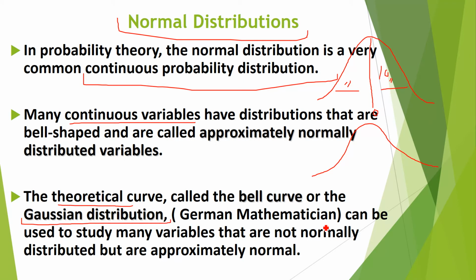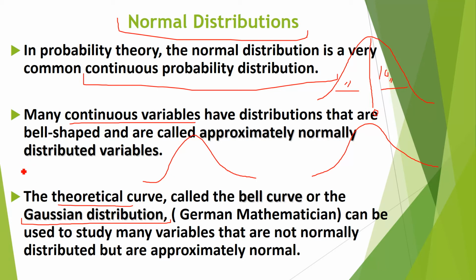Gaussian was the German mathematician. So this curve, the Gaussian curve or bell curve, can be used to study many variables that are not normally distributed but are approximately normally distributed, right? Here again I will explain what this line means. This is the bell curve or Gaussian distribution. This bell curve we can use to study many variables.